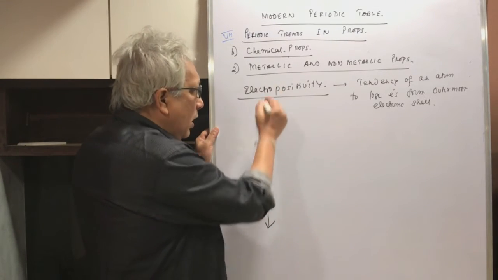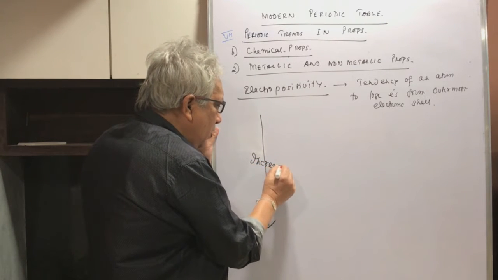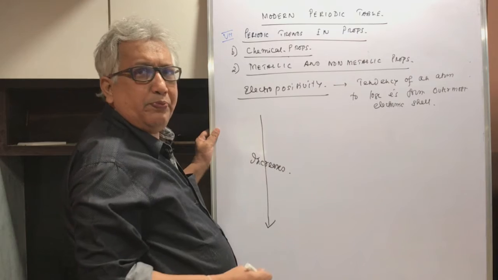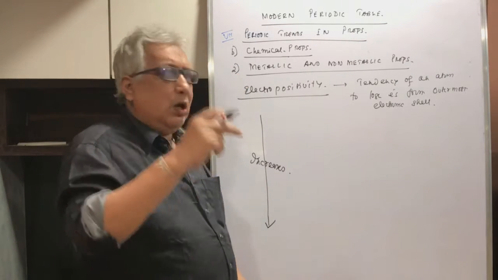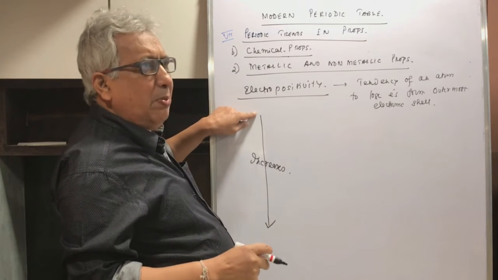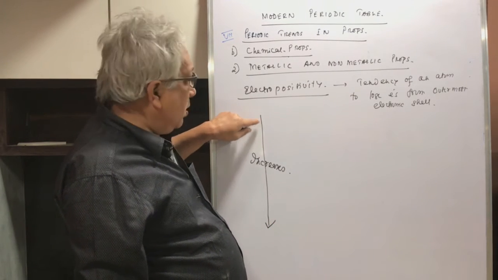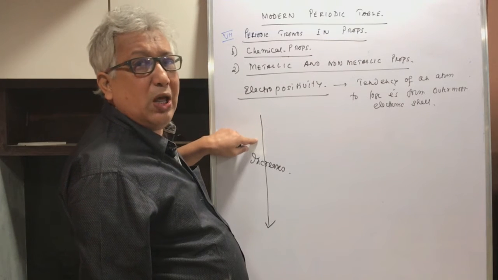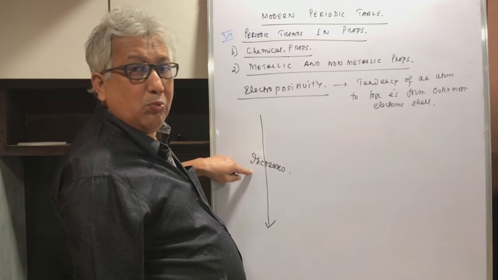That means electropositivity or metallic character increases as you go down the group, which means you will find that lithium is a metal, but sodium will have more metallic character, potassium more than sodium, and rubidium more than potassium.